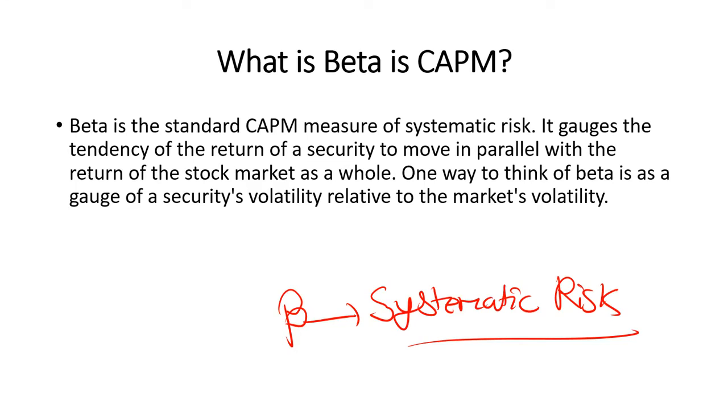This factor is mainly considered while comparing the valuation of a single stock with the whole market. One way to think of beta is as a gauge of how volatile a security is relative to the market's volatility. I hope it is understood.